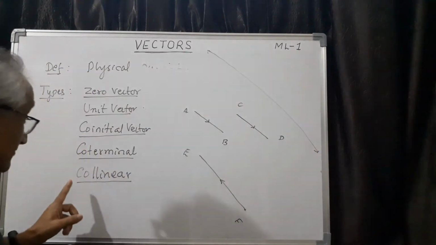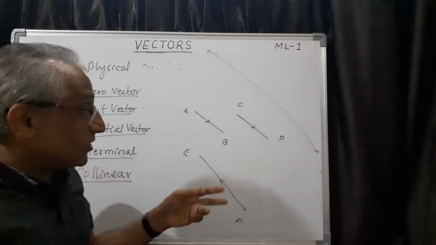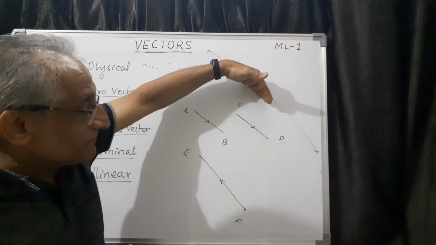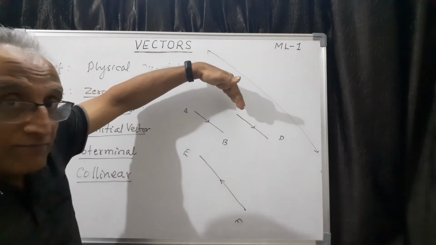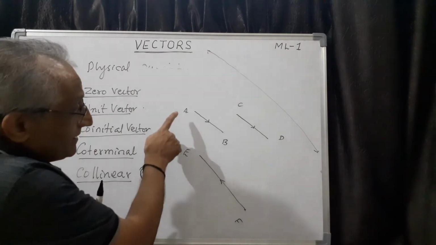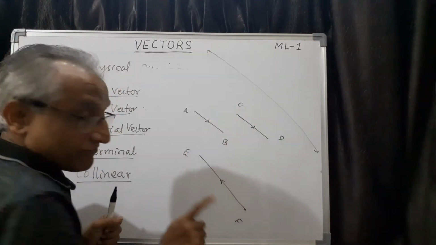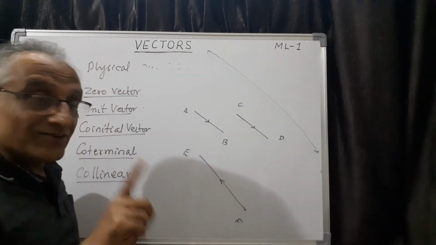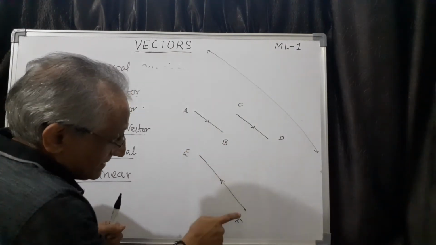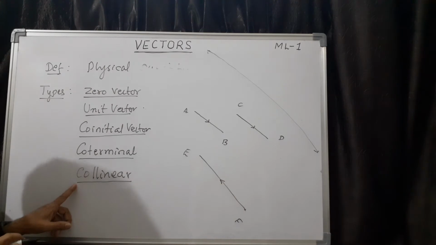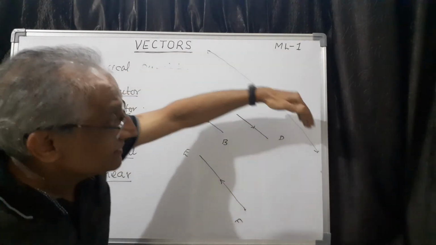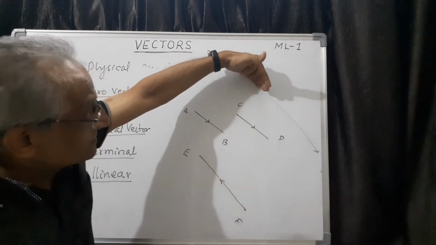So the collinear vector actually means two or more vectors which are parallel to a given line irrespective of their magnitude and direction. So note here, A, B, C, D, E, F are not collinear points. They are not collinear points, but the vectors AB, CD and EF are collinear vectors because all the three are parallel to this given line, and I have taken this line as a reference line actually.